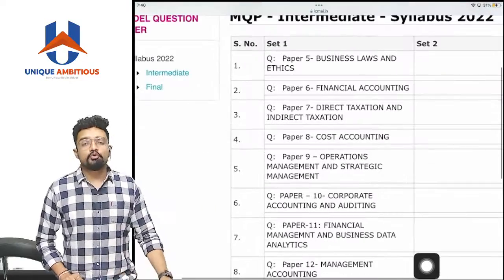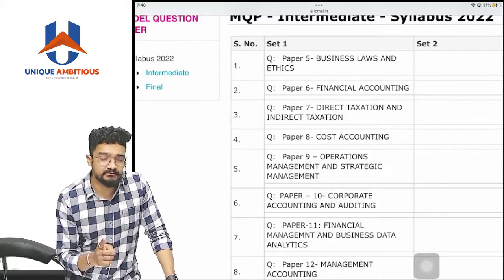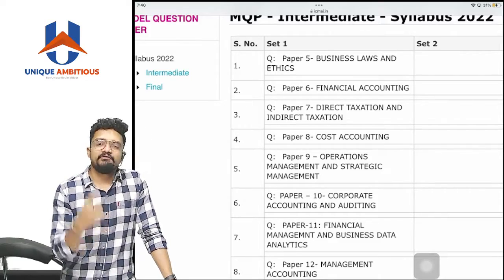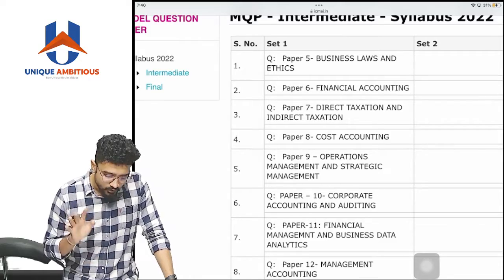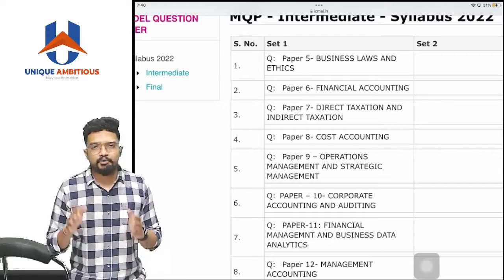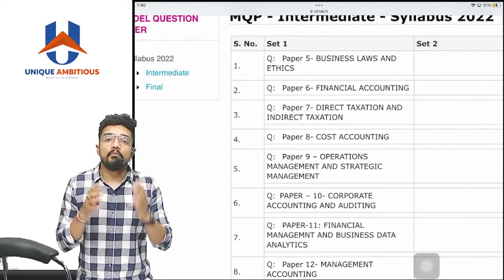What you have to do is go through this set properly for all 8 papers. If you're giving both groups, go with all 8 papers; if you're giving any one group, then go with all 4 papers. Take a print, sit properly and write it down. You have to do your writing practice with this model question paper.